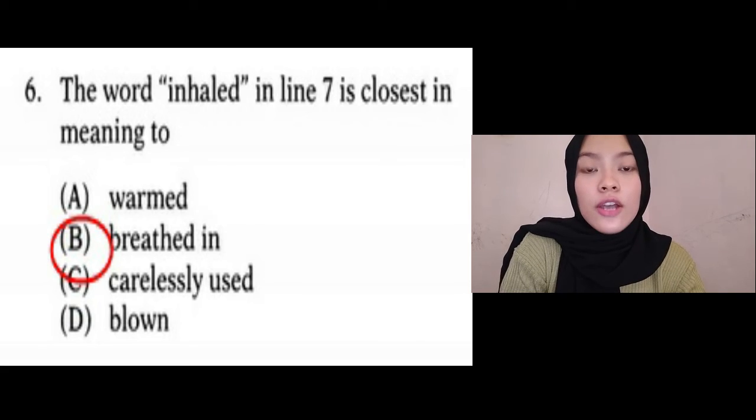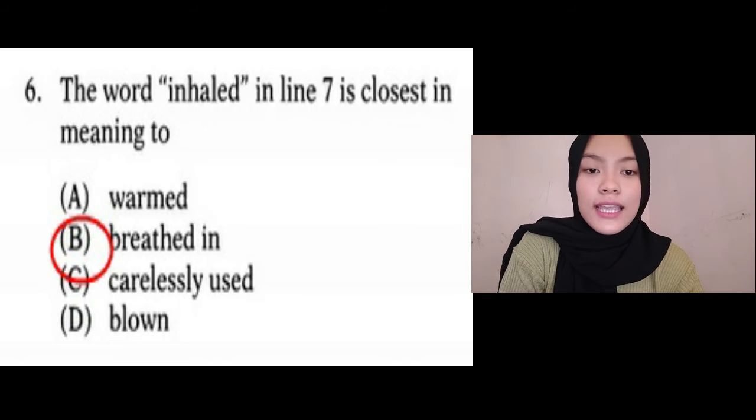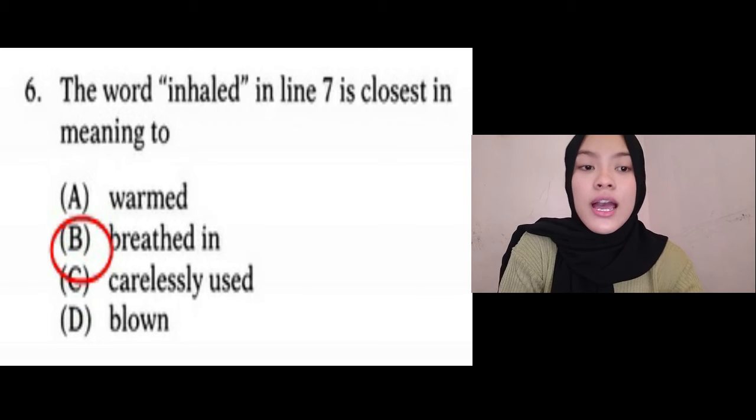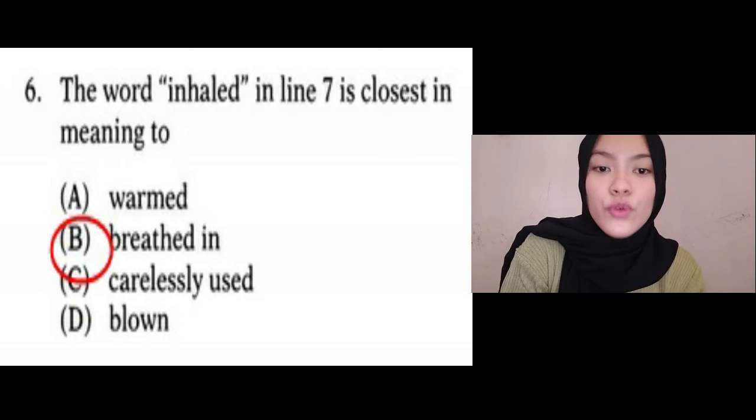Exposure to high concentrations of carbon tetrachloride, including vapors, can affect the central nervous system and damage the liver and kidney. So the word inhale here has a close meaning to breathe in, because carbon tetrachloride is a colorless liquid that can evaporate and can be inhaled or breathed in by someone.